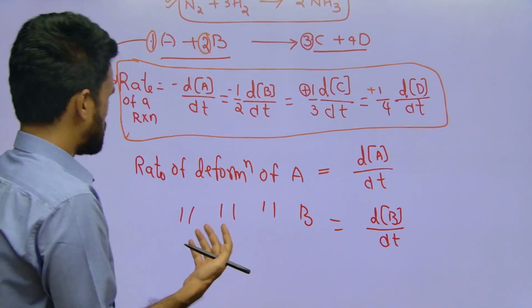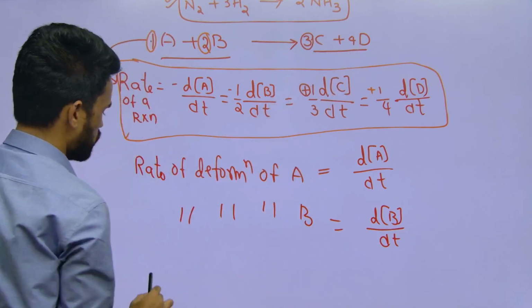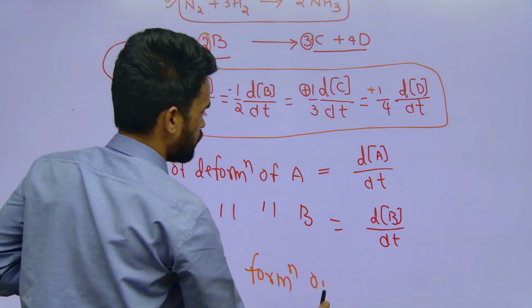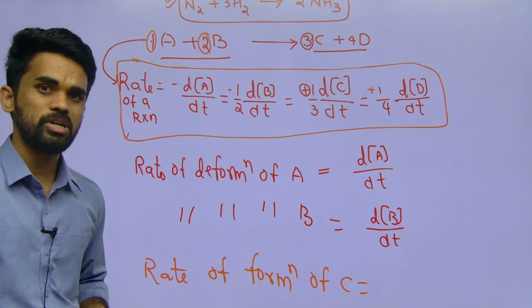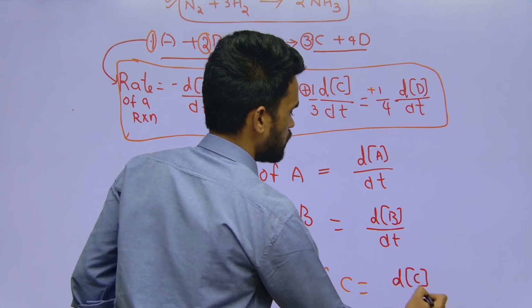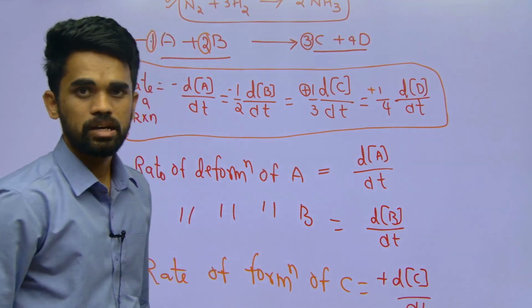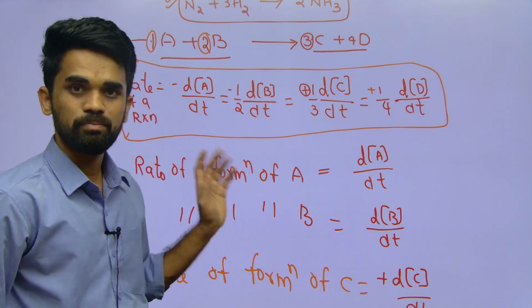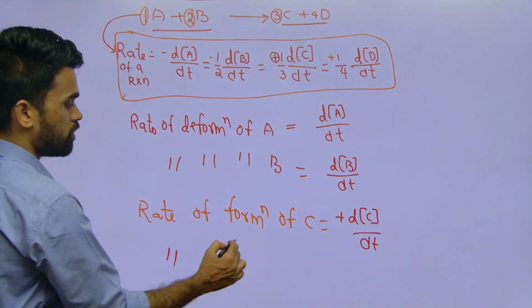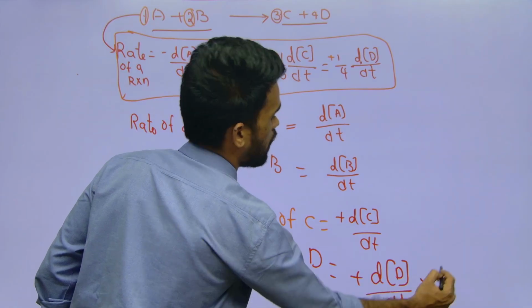Next, if I ask about these things that are forming now, rate of formation of C, what will you write? These things are forming, so you can write dC by dt. For products you can write plus, for reactants you can write minus. Next, similarly you tell me for D, rate of formation of D. If I ask, what you will write, dD by dt. This is your answer for the discussion.